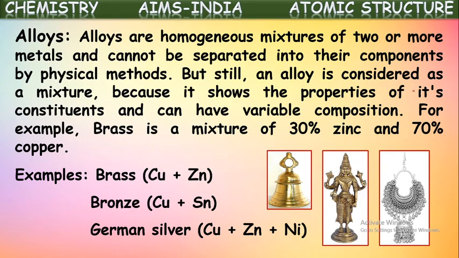One more very famous example of an alloy is steel. We know steel is used for construction works. Steel is made of iron with some other metals mixed into it, like nickel and chromium, and some carbon is also mixed. So the mixture of all these metals and non-metals comes under alloy. Steel is an alloy. Okay, that's about different types of mixtures, heterogeneous and homogeneous mixtures.